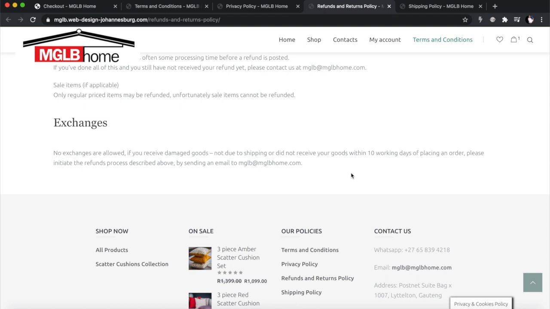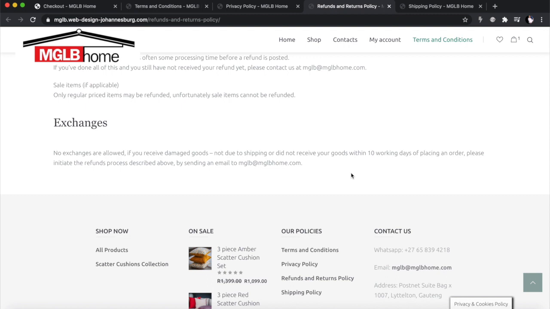you must also note when there is an exchange involved, the people have to courier back to you the items. You must check them and you must then recourier them. And then there's also that courier cost, and sometimes the courier cost alone can be more than the value of the item. So in this specific store, we just made a decision with the client, we're not going to do exchanges. But if something warrants an exchange, we'll just give you a refund instead. And then you can decide to repurchase the item again. If you actually wanted an exchange, you have the money back in your account and you can use it to repurchase.